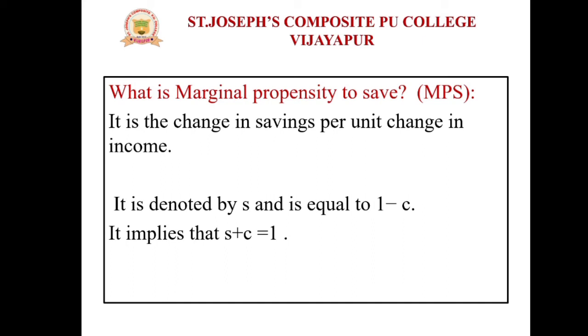What is MPS? Change in savings per unit change in income. And this MPS is denoted by small letter s, which is equal to 1 minus c. It implies that s plus c is equal to 1.